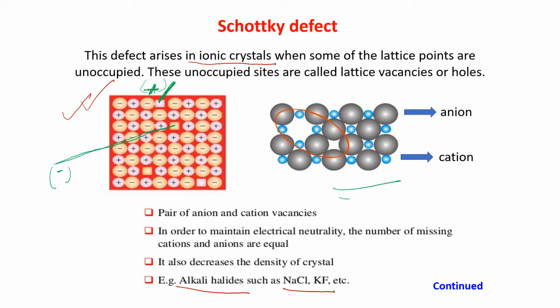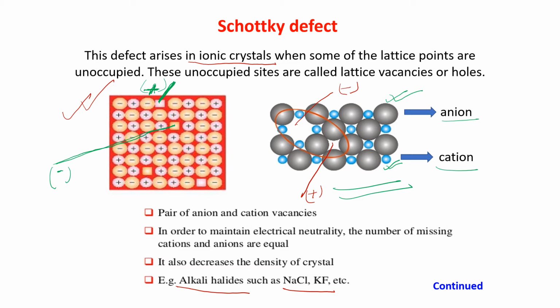Come to this one. Now see, the anion is shown by these bigger balls, and the cation is shown by the smaller ones. Here in this point, the position for the positive cation is missing, and this position for the anion is missing here. And they are balancing with each other.